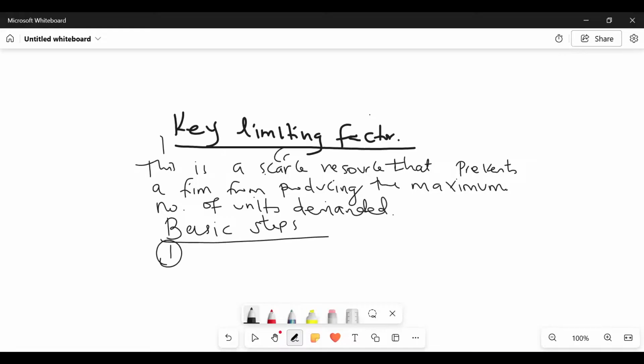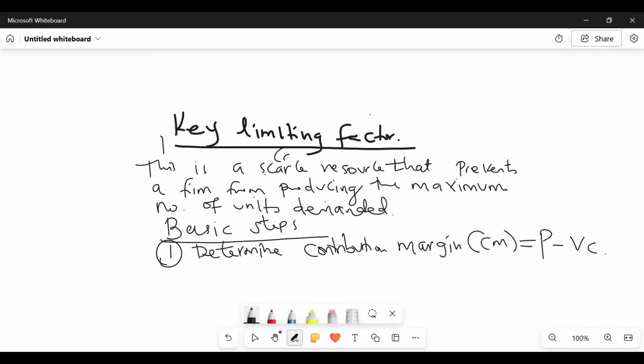Number one, you determine contribution margin, CM. Is there any good student who is able to remind Mwalimu the formula of getting CM? It is selling price minus variable cost. Thank you so much. That is the first step.